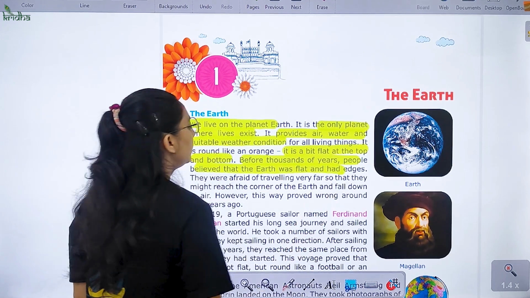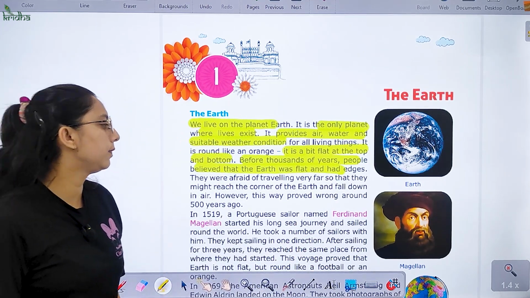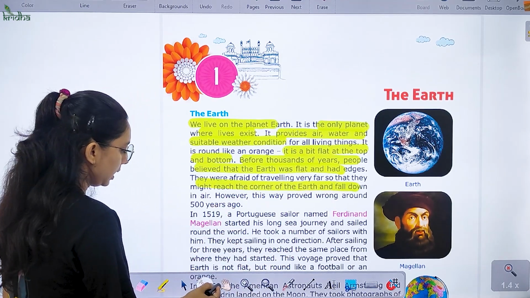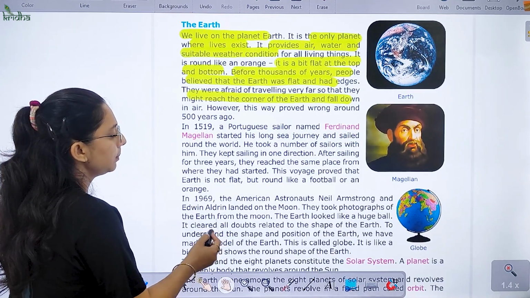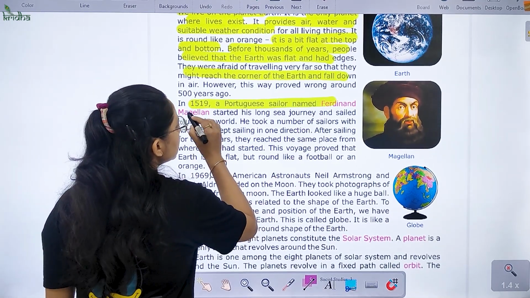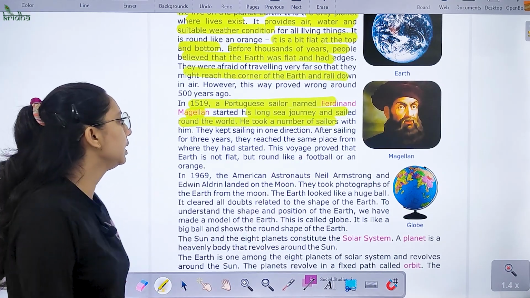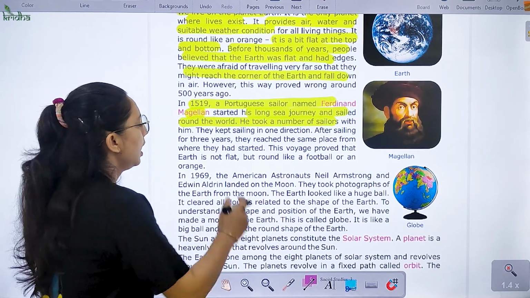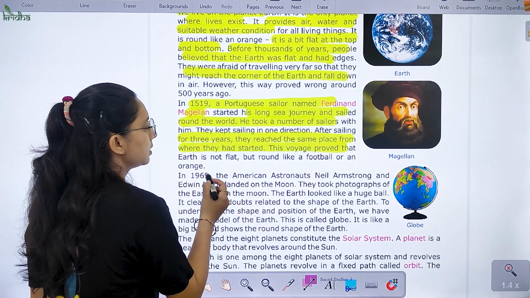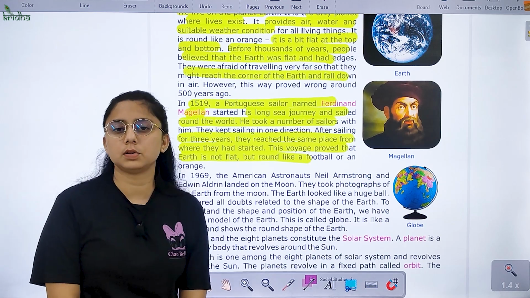For thousands of years, people believed that the Earth was flat and had edges. They were afraid of traveling very far, so that they might reach the corner of the Earth and fall down. Right? So what happened in 1590? A Portuguese sailor named Ferdinand Magellan started his long sea journey and sailed around the world. He took a number of sailors with him. They kept sailing in one direction. After sailing for 3 years, they reached the same place from where they had started. This voyage proved that Earth is not flat but round like a football or an orange.